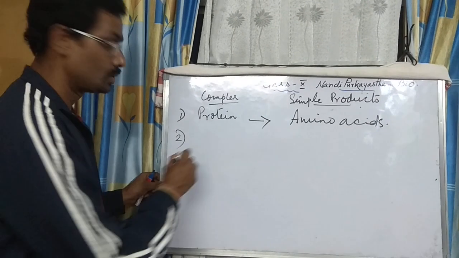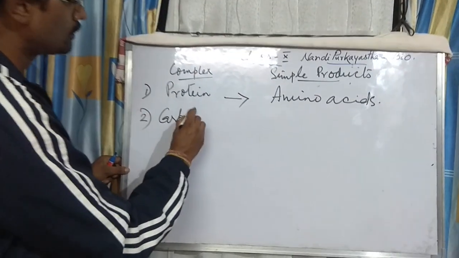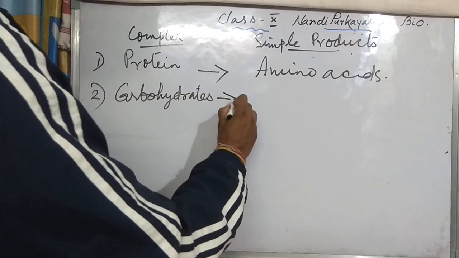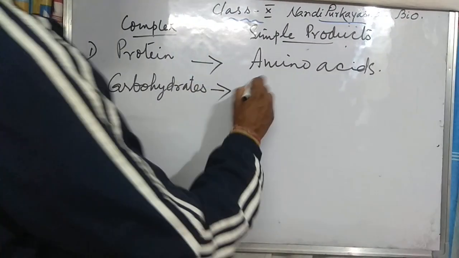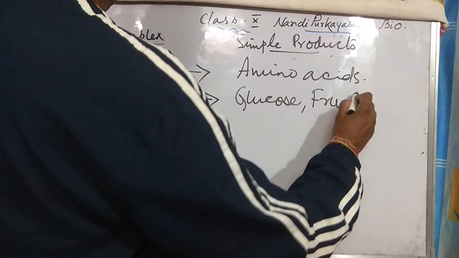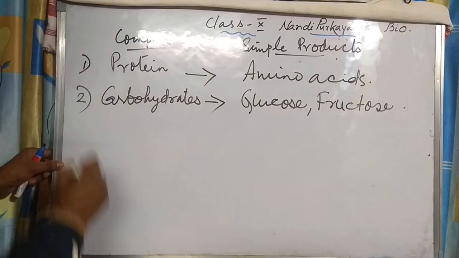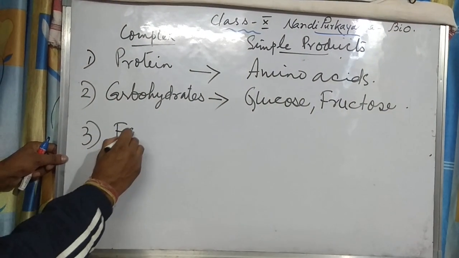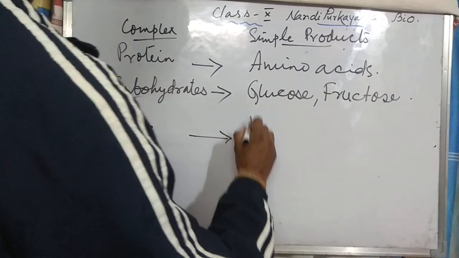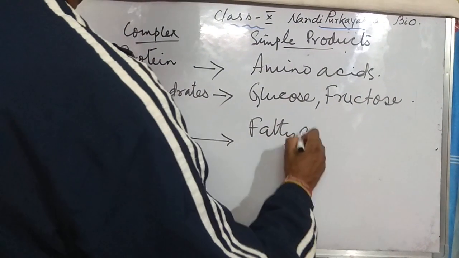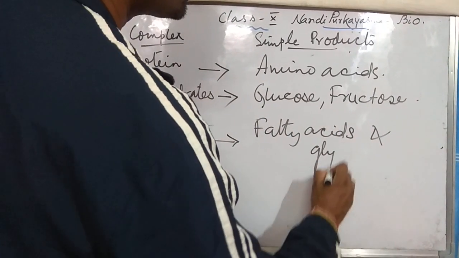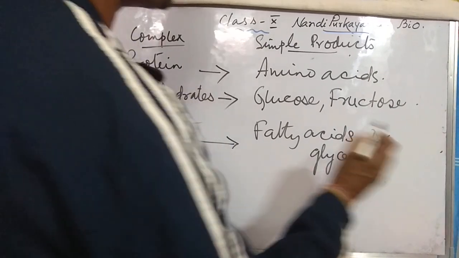Number two, carbohydrates: the simple products are glucose and fructose. Fat: the simple products are fatty acids and glycerol.